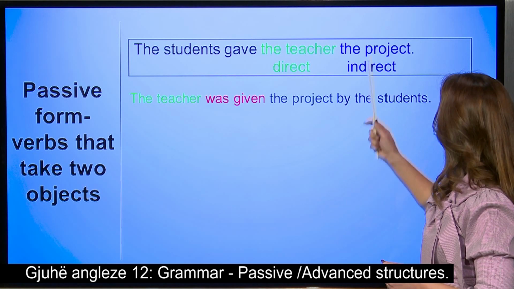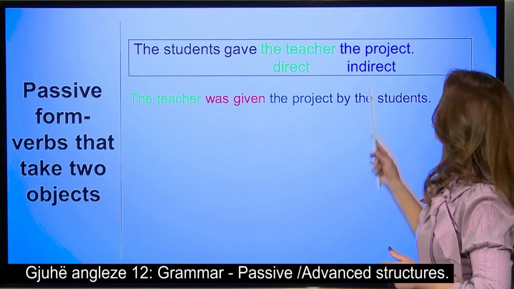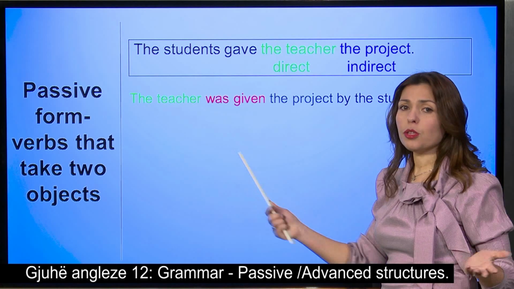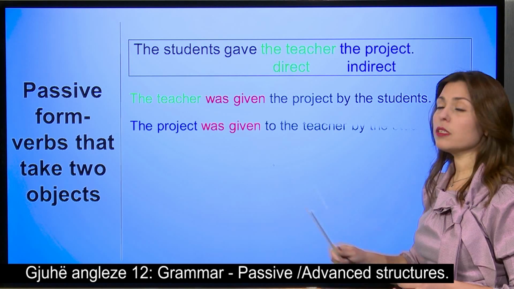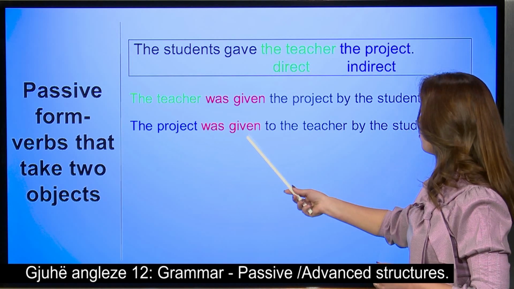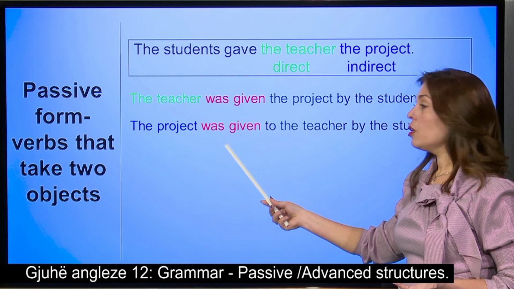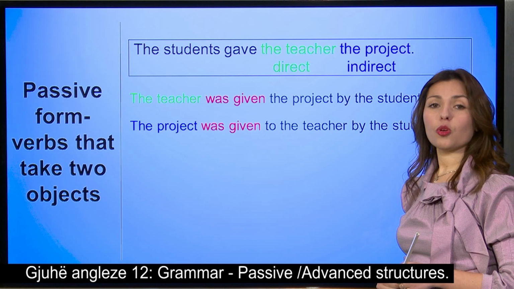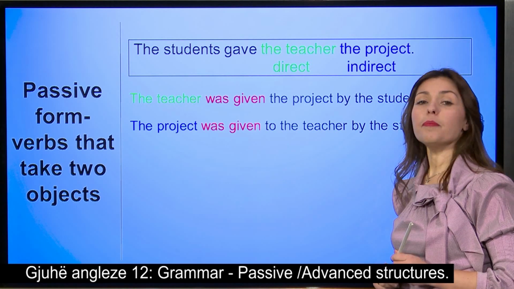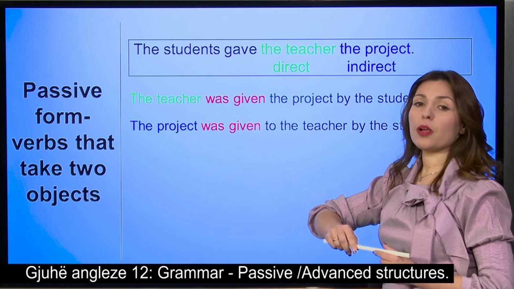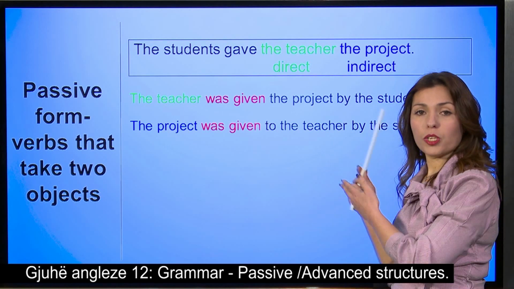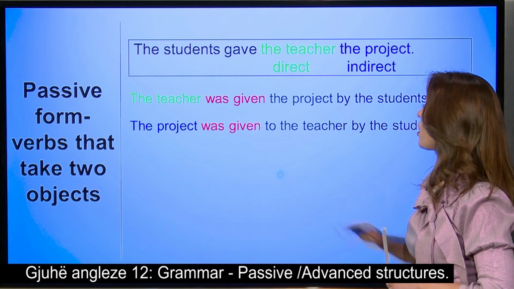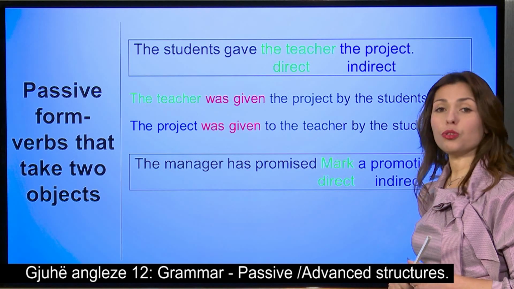We can also start, we said, with the second object. So the project. Do you think that the verb is going to change? No, absolutely not. It cannot change. It is going to be the same. So the project was given to whom? Was given to the teacher by the students. So as you can see, the verbs remain the same. We can put either the direct or the indirect object that now has become a subject, and of course, we have a change in the structure. And let's see one more. I want you to do that, please.